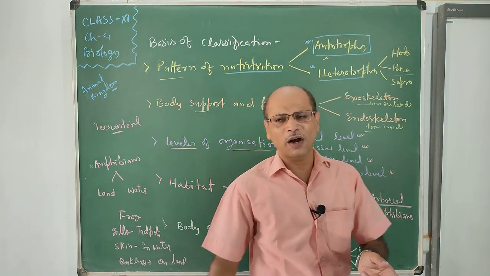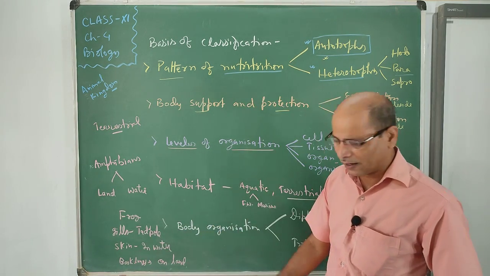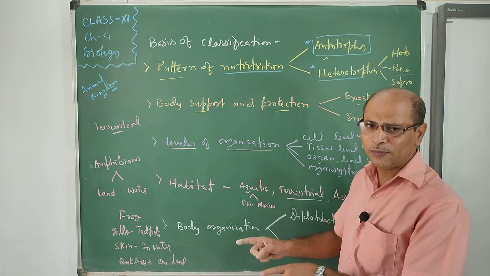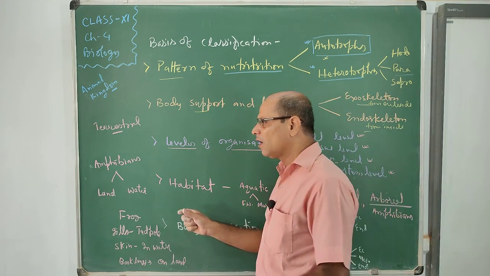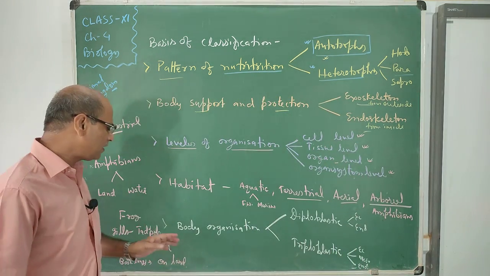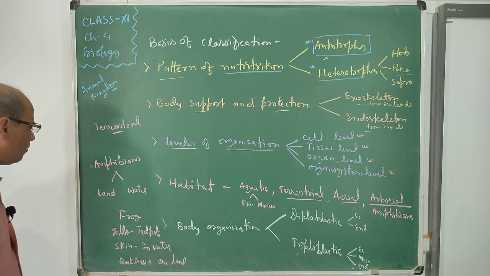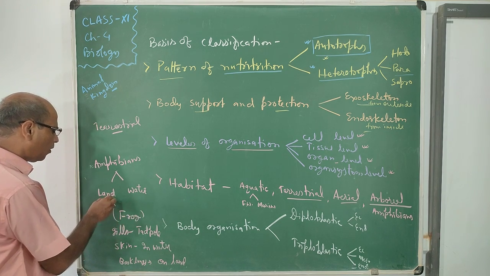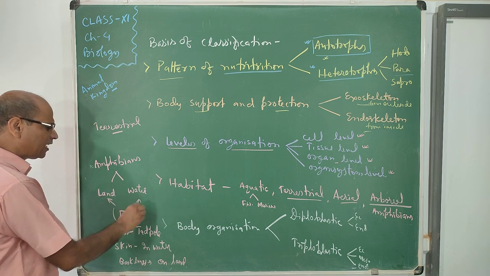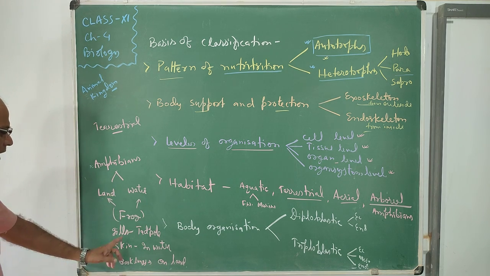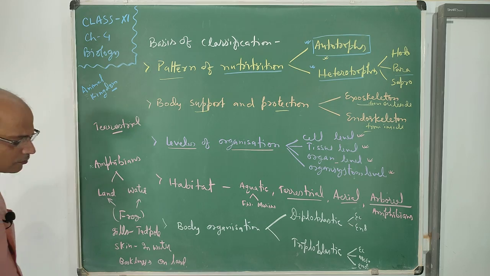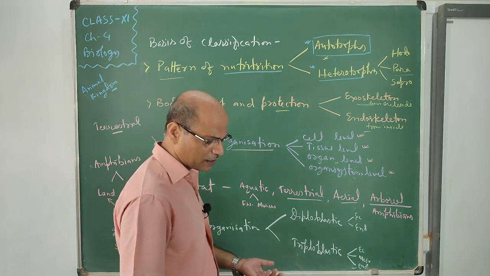This is the different type of habitat where they live and do their activities of respiration in different ways. So see, these are the survival activities by which a frog can survive both on land as well as in water. So frog is an amphibian. Other animals are also amphibians.